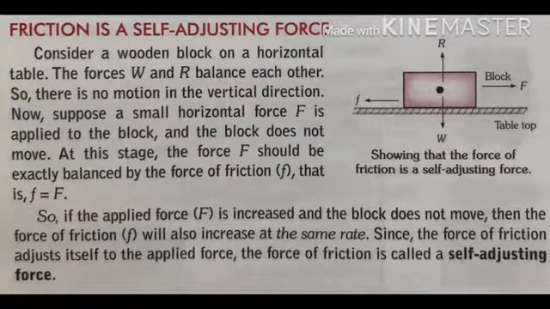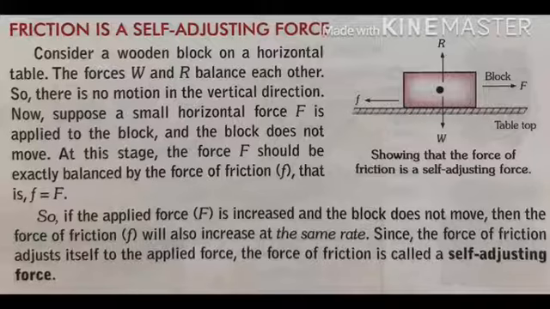Now, friction is a self-adjusting force. Consider a wooden block on a horizontal table. The forces W and R balance each other. You can see this in the figure also. So there is no motion in the vertical direction.